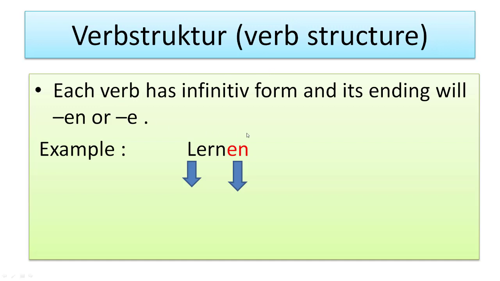Verb structure. We'll see how the verb structure exists in the German language. Each verb has an infinitive form and its ending will be en or n. Example, lernen. Here lern is the stem of the verb, and en is the Endung, or ending, and this total is known as the infinitive form. So lernen is the infinitive form, lern is the verb stem and en is the Endung.